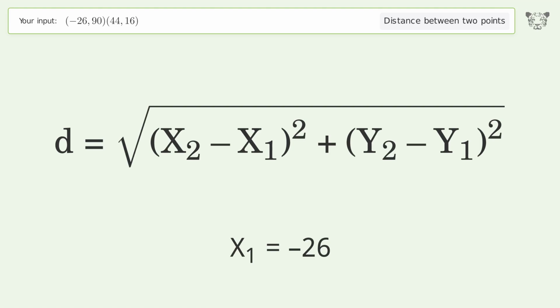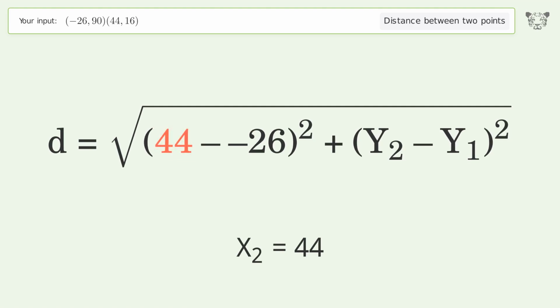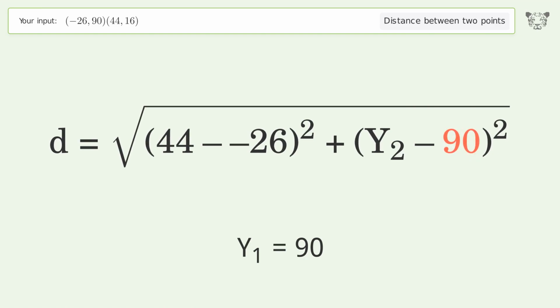x1 equals -26. x2 equals 44. y1 equals 90. y2 equals 16.